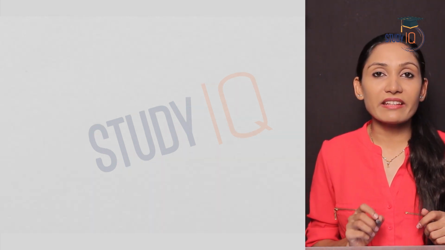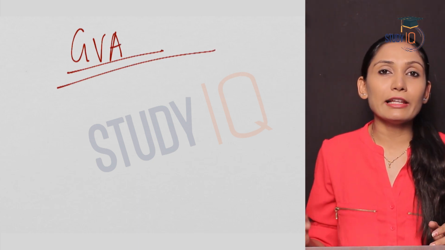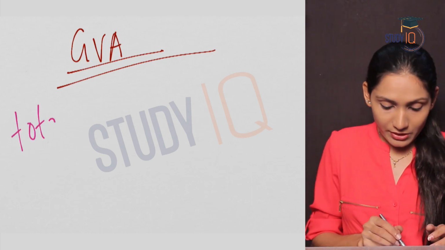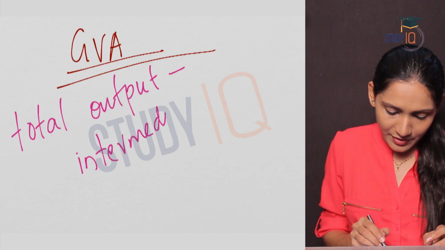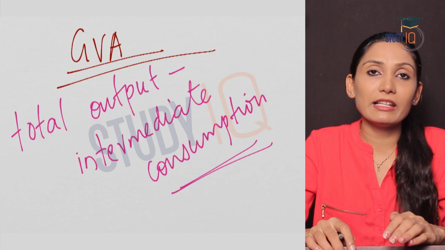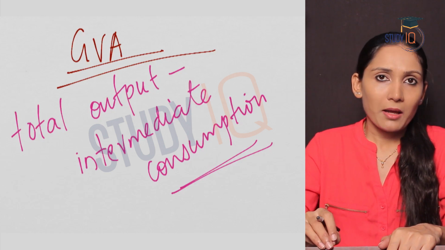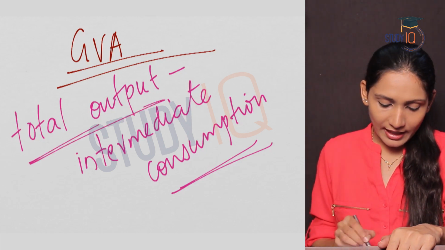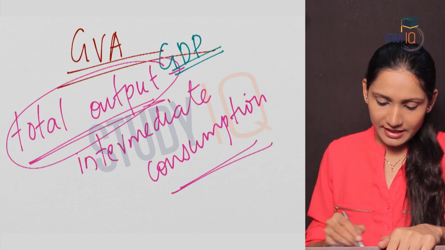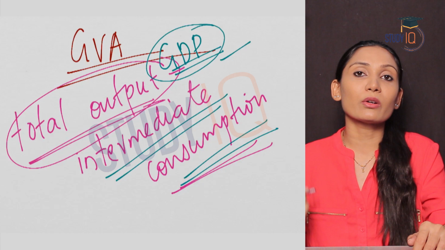Now let us see what is GVA or gross value added. GVA refers to the total value of output in the economy minus intermediate consumption, or total output less intermediate consumption. We have seen that GDP is the total monetary value of all the final goods and services produced in an economy during a financial year. But when it comes to GVA, it is the total output. What is total output? It is GDP. So GDP minus intermediate consumption will give you GVA or gross value added.